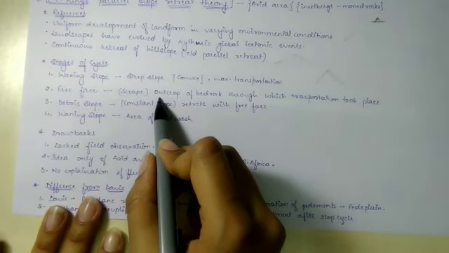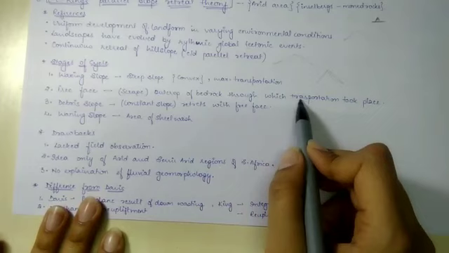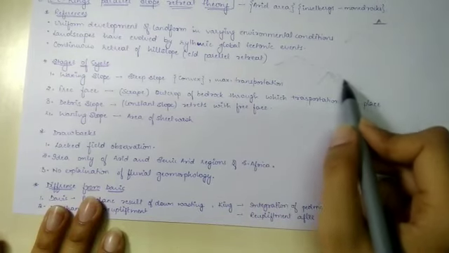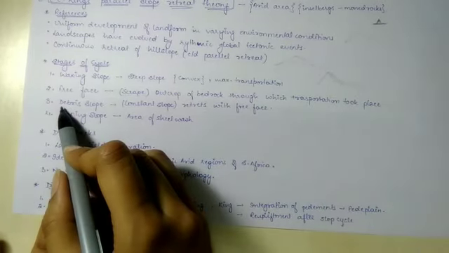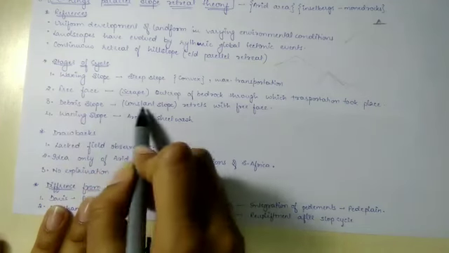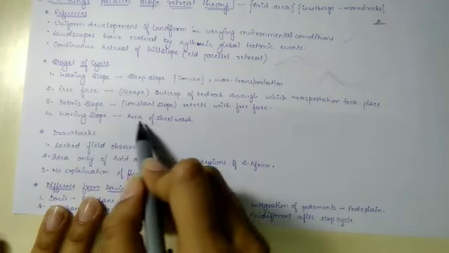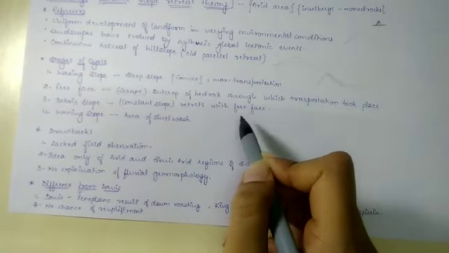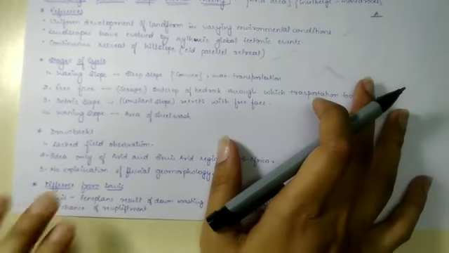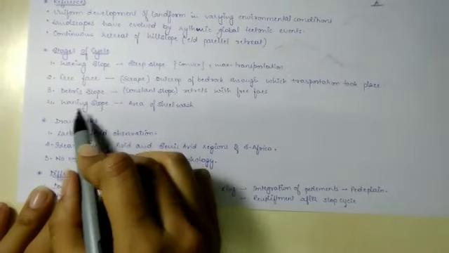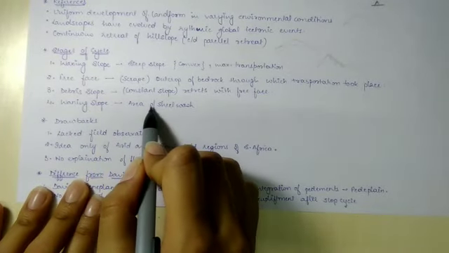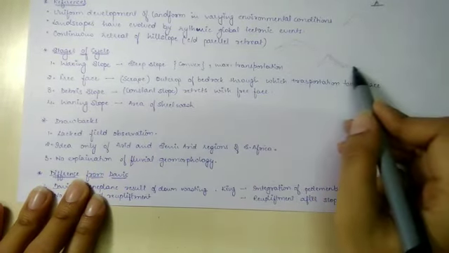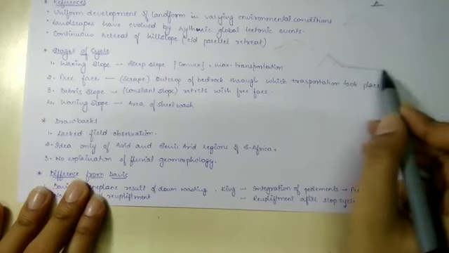Here we can see an outcrop of bedrock through which the transportation takes place. Third is the constant slope or debris slope, which also retreats with the free face. And the last one is the waning slope, that is the area of sheet wash.